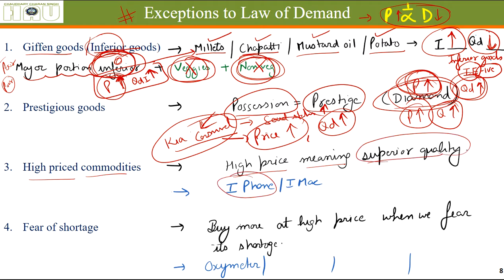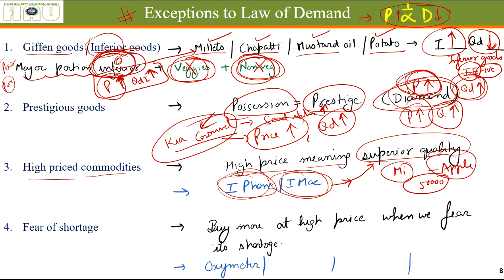High priced commodities, because high price is sometimes considered synonymous with higher quality. Let's say there is an iPhone or an iMac. People generally prefer these things even if they are extremely expensive because they consider them to be of superior quality. They might be of a little superior quality, but the difference between the price of an MI phone and an Apple phone is, let's say, 50,000, and the quality difference is not worth 50,000.